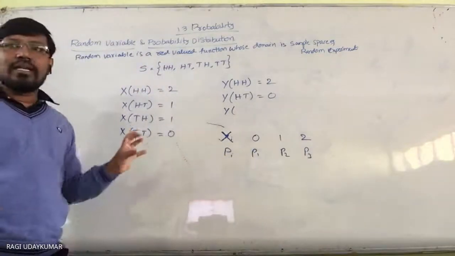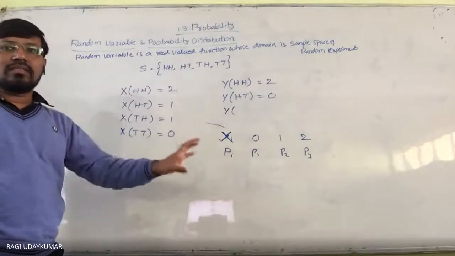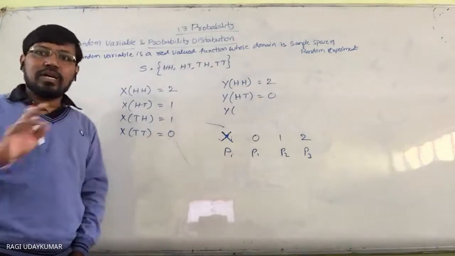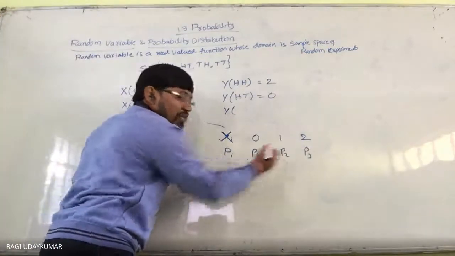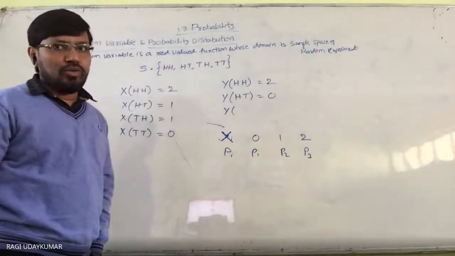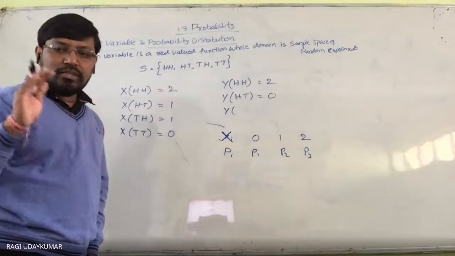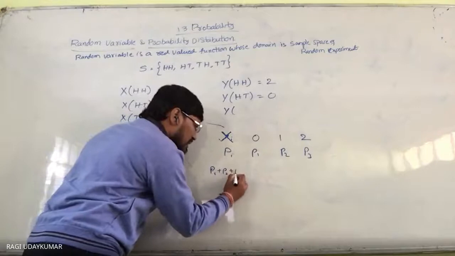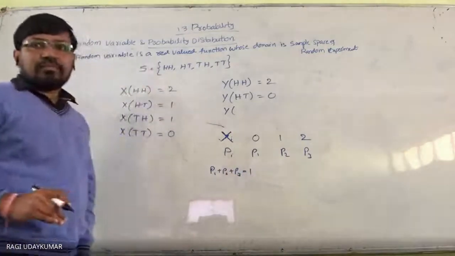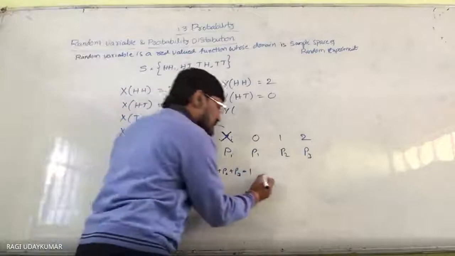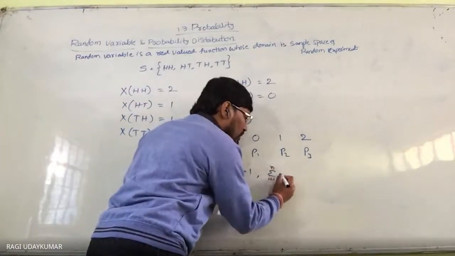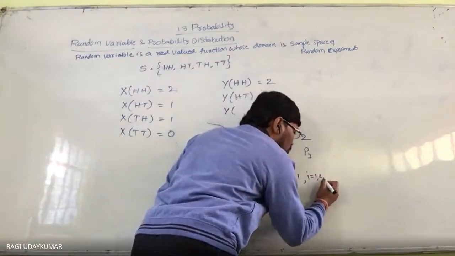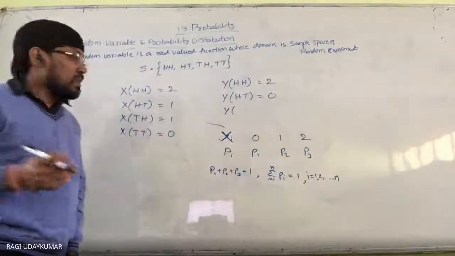And these probabilities you are writing as a system of numbers. When you write it as a system of numbers, it is called a probability distribution. In this case, each Pi, whatever the probabilities are, should always be greater than 0, just because it is probability. And the sum of all these probabilities, P1 plus P2 plus P3, equals 1 in any probability distribution. That is represented as sigma i equals 1 to n, pi equals 1, for i equals 1, 2 and so on to n, meaning n possibilities are there.